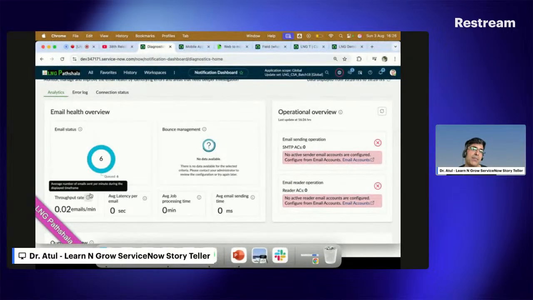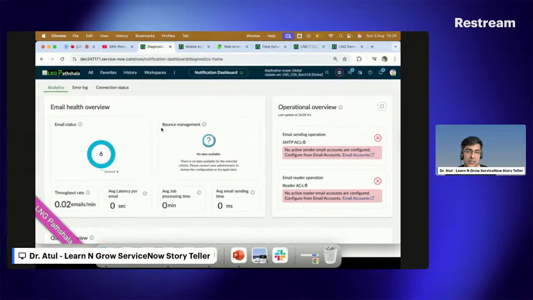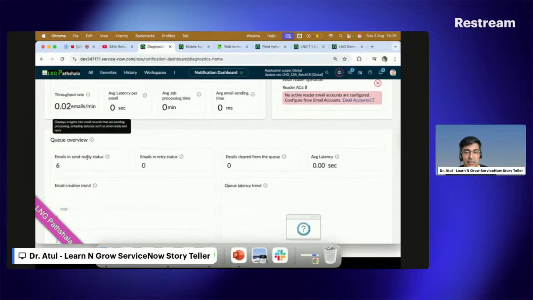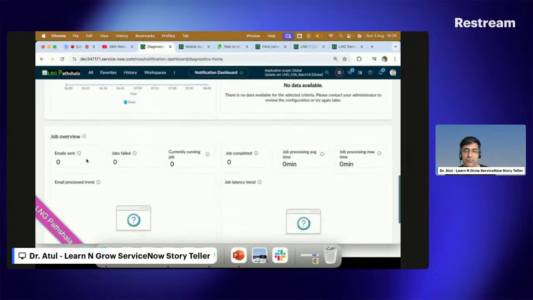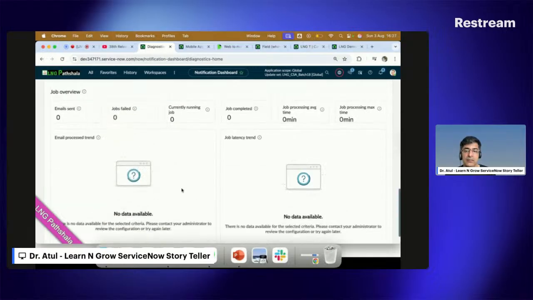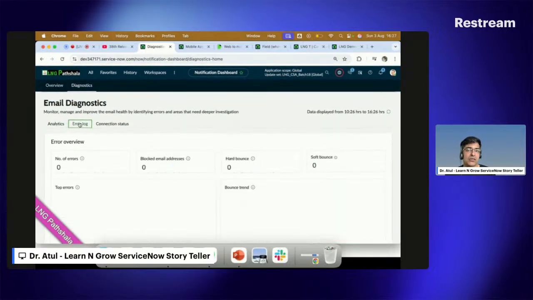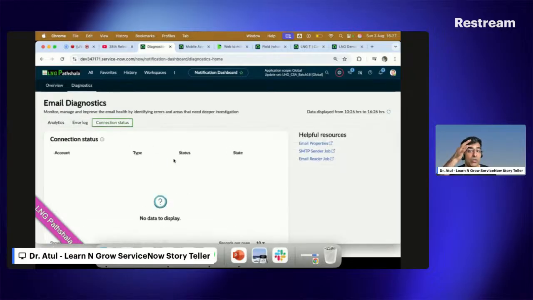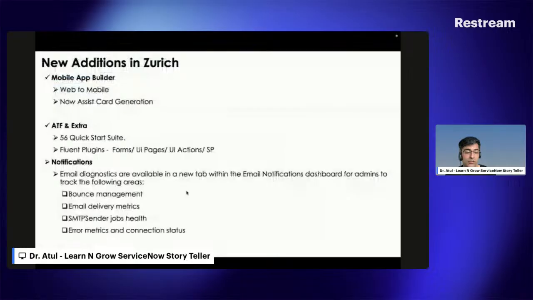Bounce management, how many emails are coming back to me. This is what has been added. ServiceNow email delivery metrics, how many emails get delivered properly. So you can see the different parts: email status, bounce management, emails in the queue. In the PDI there is no email configured, so I cannot get this data. Job review you can see here, and also you can see the error logs if anything goes wrong, blocked email, hard bounce, soft bounce, and connection status. Because we don't have emails set up in this particular instance as of now, we cannot see the data. But this is what ServiceNow introduced in this part.